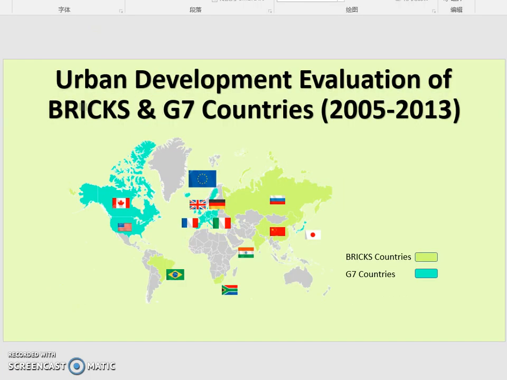Through several analyses, I found that the urban population in the BRICS countries grows faster than in the G7 countries, but in some urban and rural areas, the facilities of the BRICS countries still need to improve. And meanwhile, for most G7 countries, the urban population is more likely to gather in the largest cities.